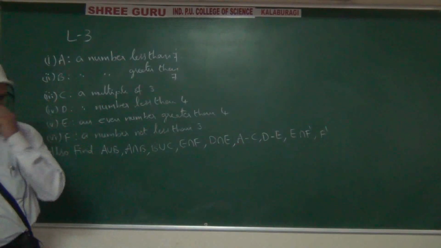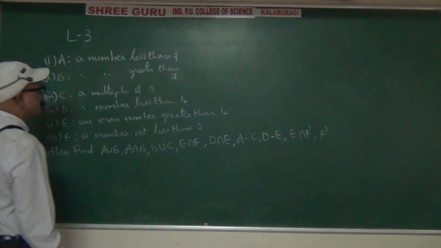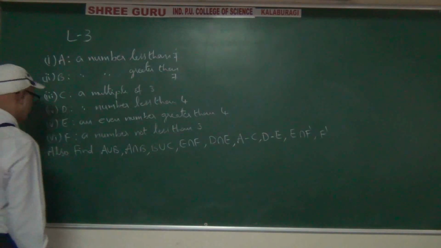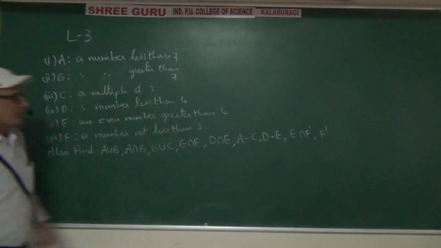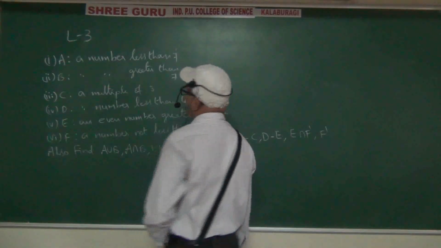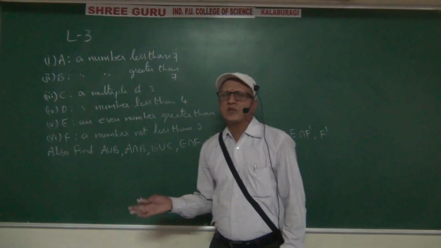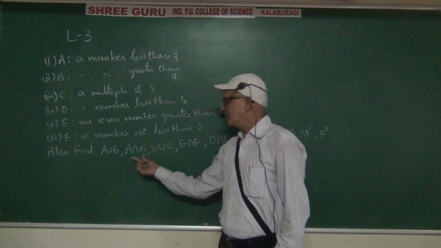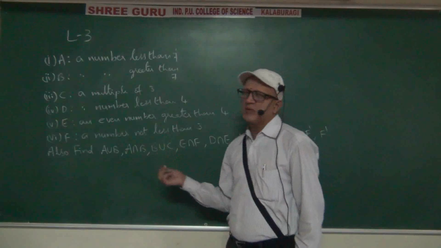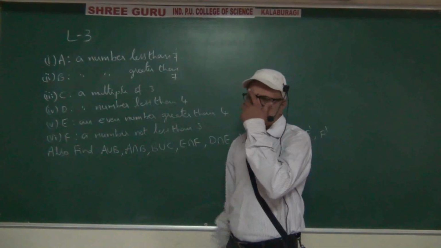These are the questions. These are very simple questions for the sets chapter only. If you know A and B sets, we can find union and intersection. Very easiest questions.